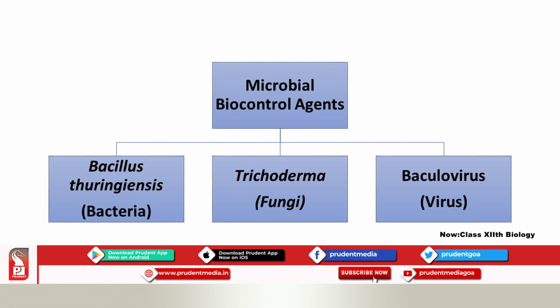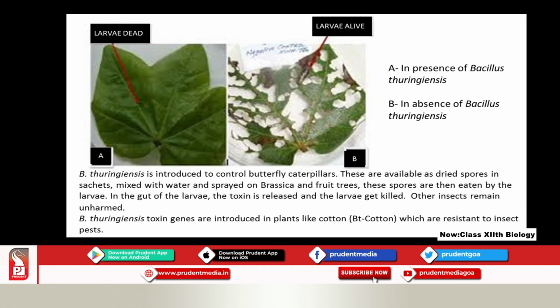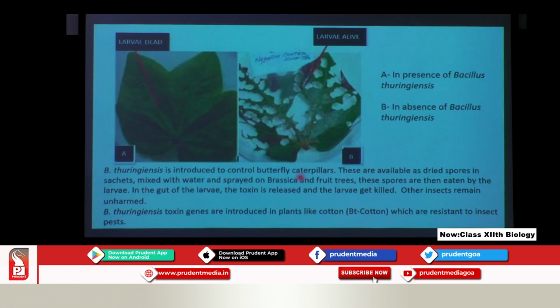Now Bacillus thuringiensis is introduced to control butterfly caterpillars. You know very well that these butterfly caterpillars destroy the leaves. Can you see? These leaves are totally destroyed by the larvae. Now, how is this destruction by these caterpillars done?